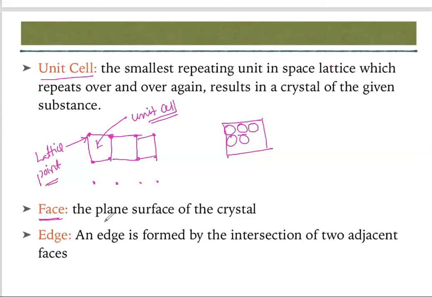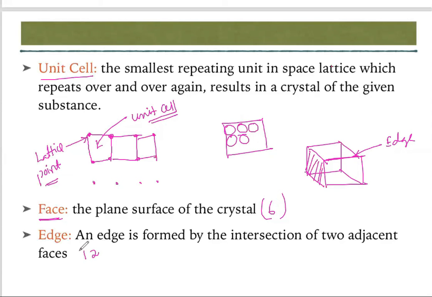Next one is face. What is a face? The plane surface of the crystal. If we construct one cube, the face will be this portion, like this is the face of the cube. How many faces are there? A total of 6 faces in a cube. Edge: an edge is formed by the intersection of two adjacent faces. So this is the edge. How many edges are there? A total of 12 edges.